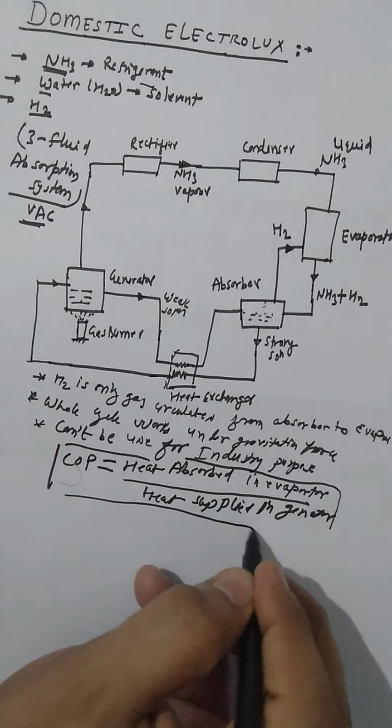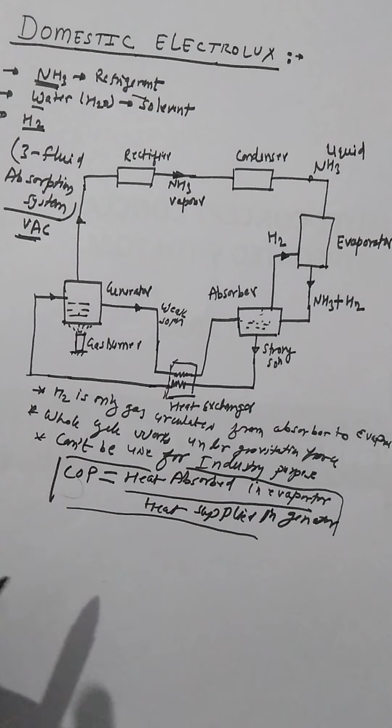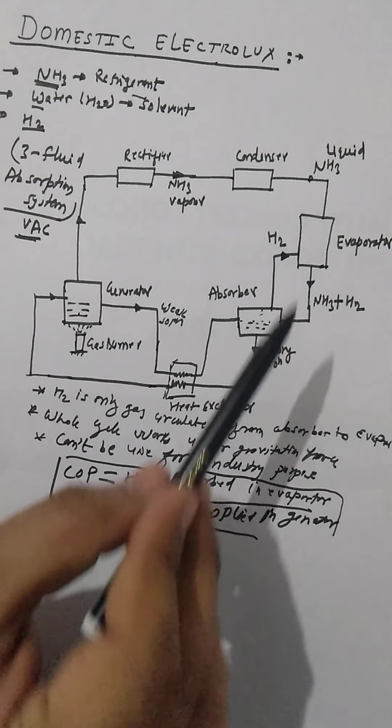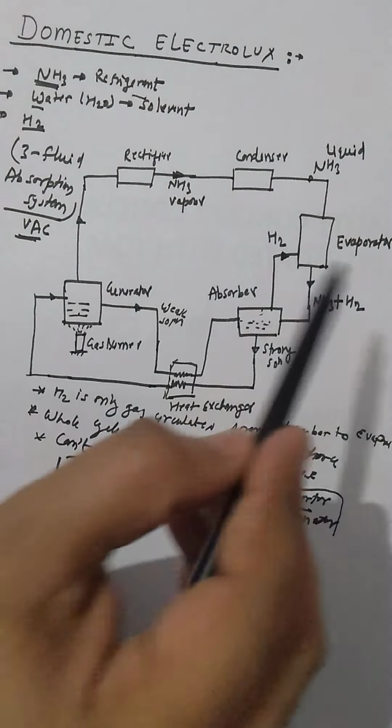The COP of domestic Electrolux cycle is very low, because the heat absorbed in evaporator here is very low as compared to heat supplied to generator.